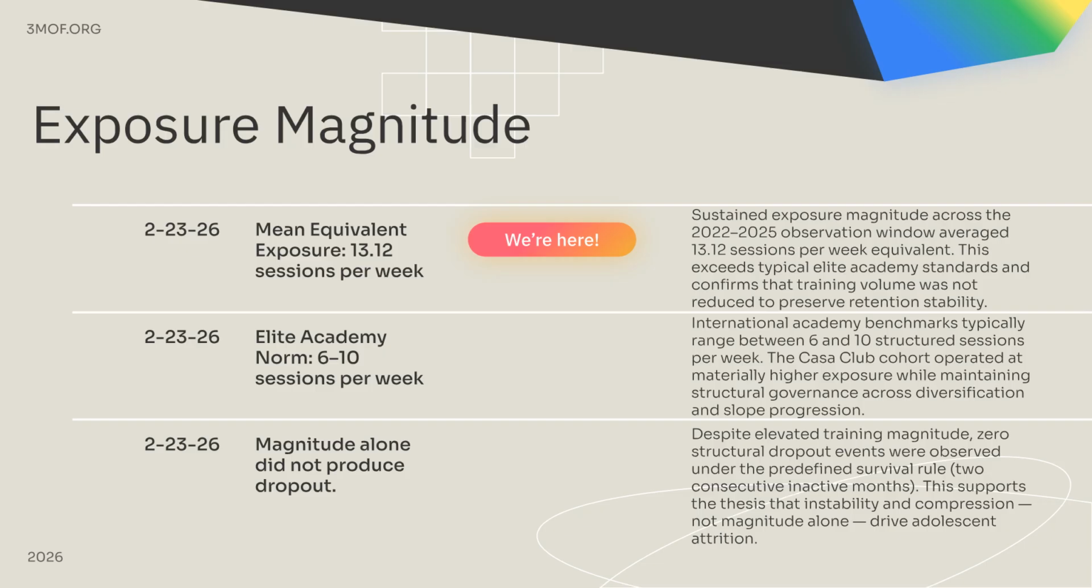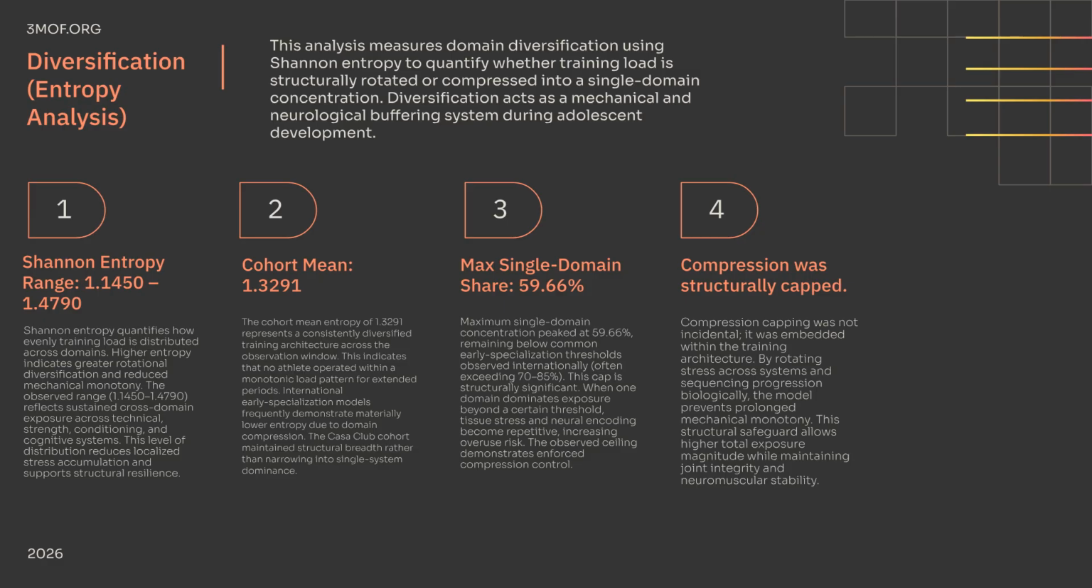Our cohort maintained a high exposure magnitude, averaging 13.12 sessions per week. This exceeds the elite academy norm of 6 to 10 sessions. Despite this elevated training load, 0 structural dropout events occurred, supporting the thesis that instability and compression, not magnitude alone, drive attrition. Diversification is analyzed using Shannon entropy.